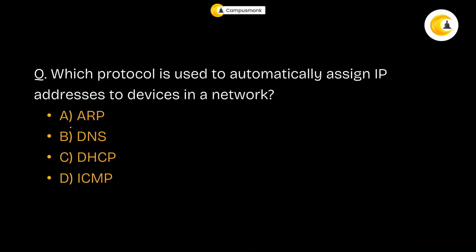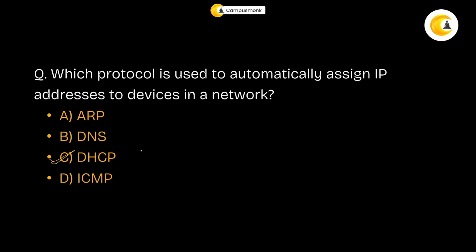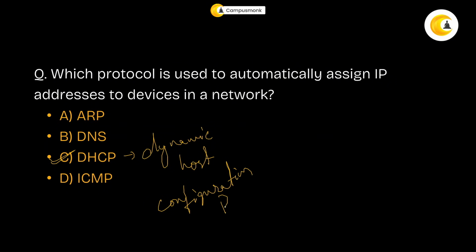Now, which protocol is used to automatically assign IP addresses to devices in a network? For that, the answer is DHCP, that is dynamic host configuration protocol. Okay, I want you guys to memorize the full form of the rest 3 as well. But for here the answer is DHCP, dynamic host configuration protocol, that is used to automatically assign IP addresses to the devices in a particular network. All right, moving to the next one.